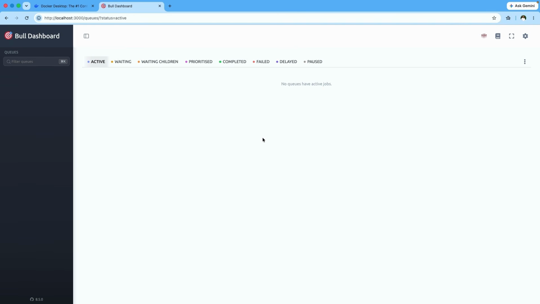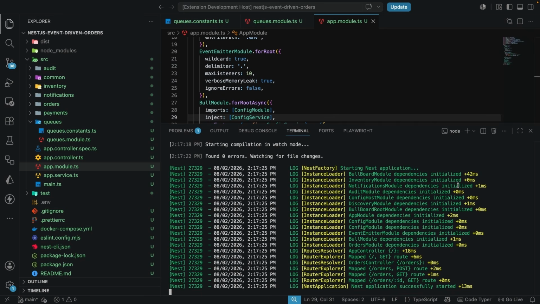Now we're going to replace the orders service, where we have the in-process emit, with a real durable job that is going to be added to this exact queue. All right, so we have the same event. We also have the same data, but now we're going to make use of a completely different transport, which is going to help us to make it durable.